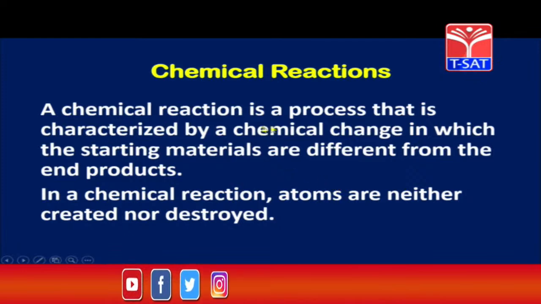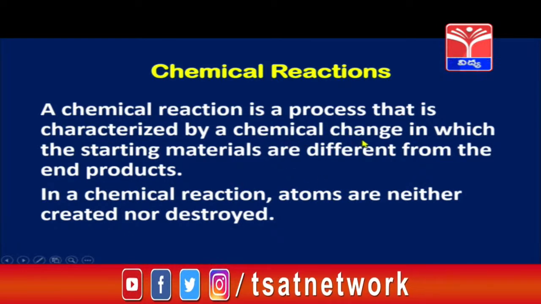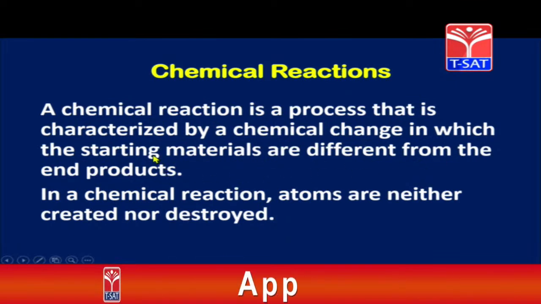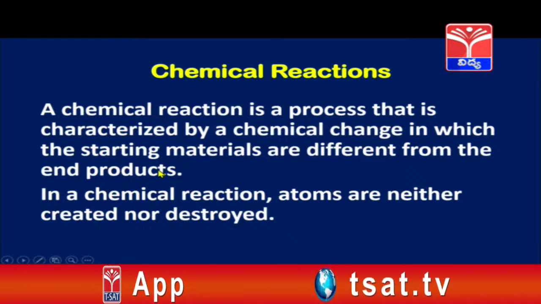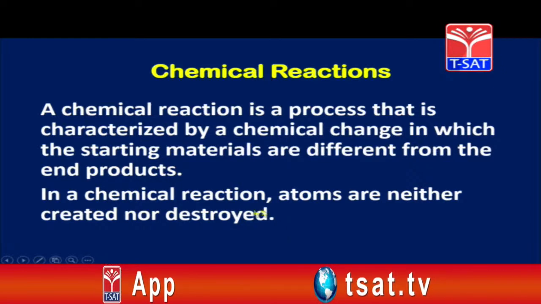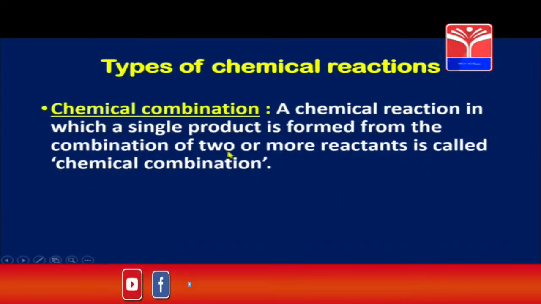A chemical reaction is a process that is characterized by a chemical change in which the starting materials are different from the end products, that is, reactants are different from products. In a chemical reaction, atoms are neither created nor destroyed. Some different types of chemical reactions children.